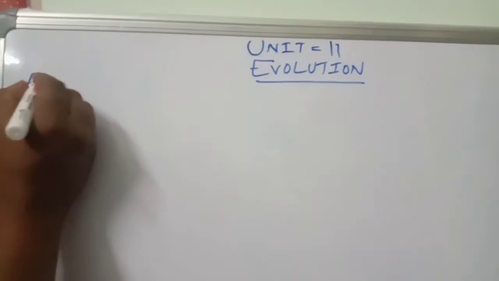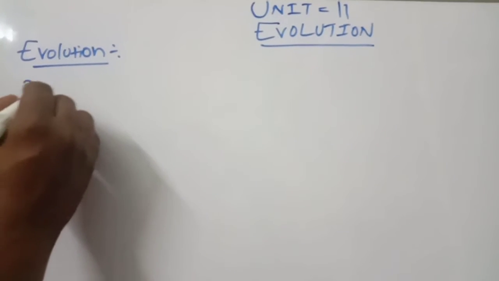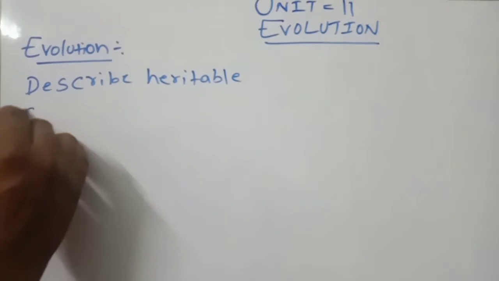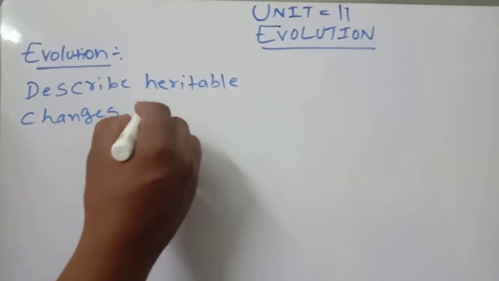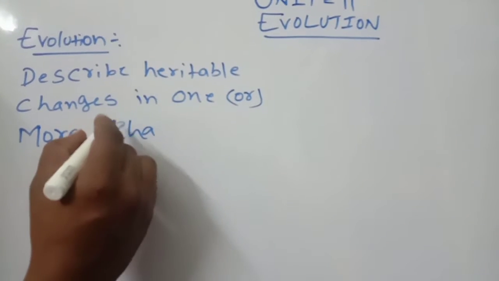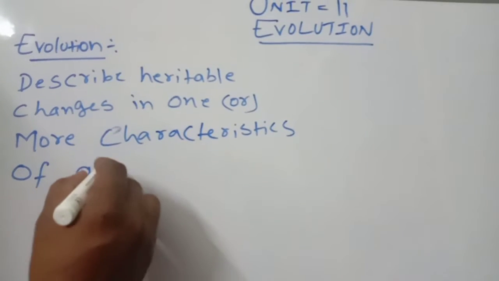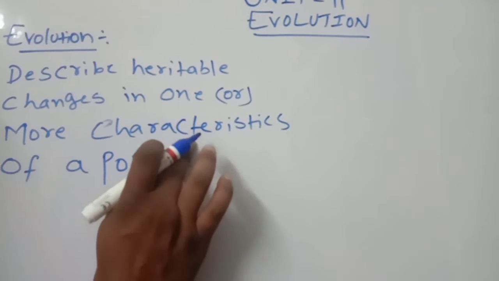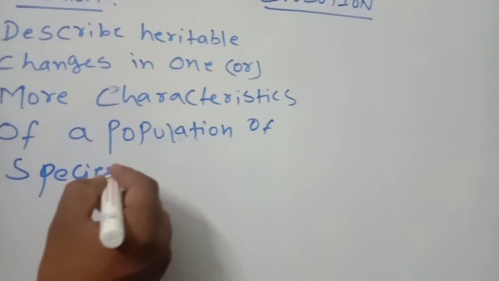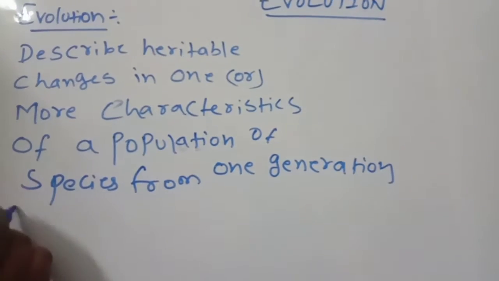What is the definition of evolution? Evolution means: describe heritable changes in one or more characteristics of a population of species from one generation to another generation.